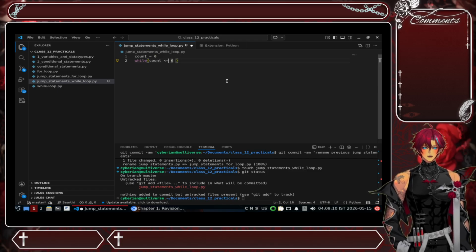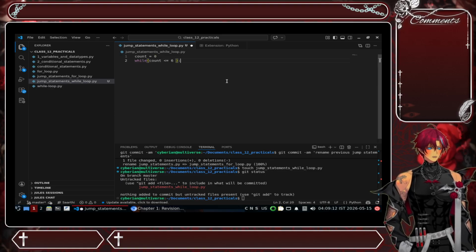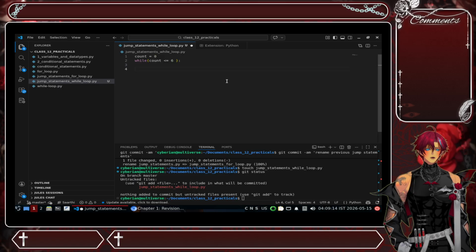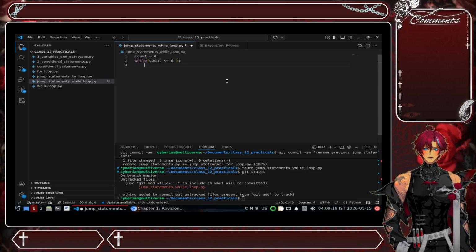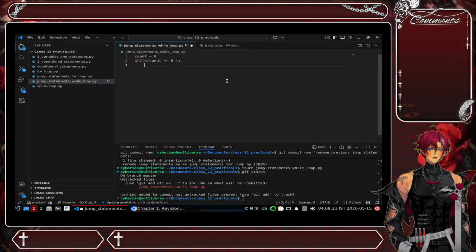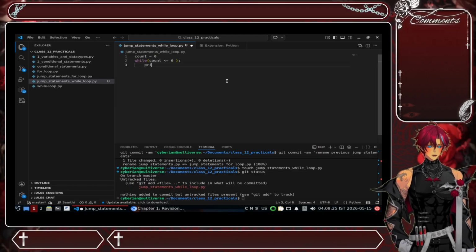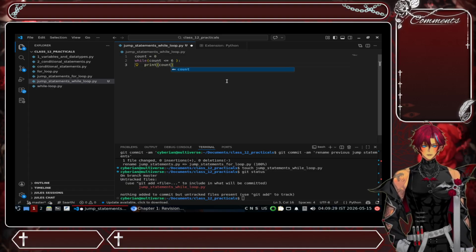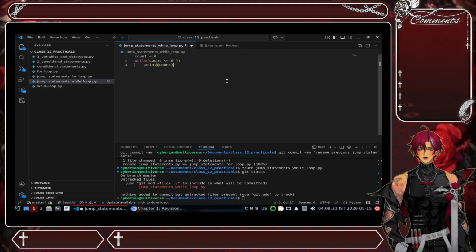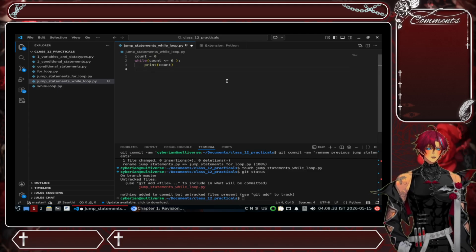As long as count is less than or equal to 6, the loop will run. Now, while the loop is running, it will just print the count in here, and then what it will do next.